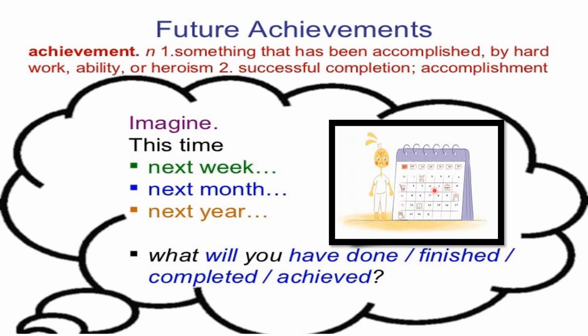You can use the calendar here, the dates, to guide you, and you can create your sentences with that. Like, at the end of this year, I will have understood all of these explanations, or probably in 2025 I will have got married. The meaning is I will have got married, or I will have done this program, or whatever you have completed in the future belongs to the future perfect.